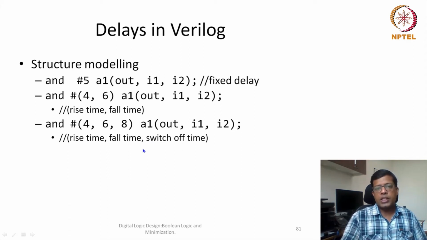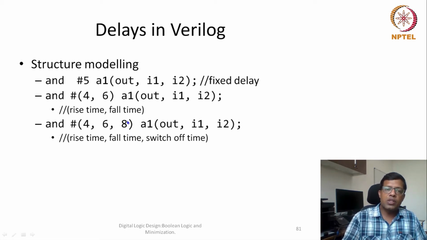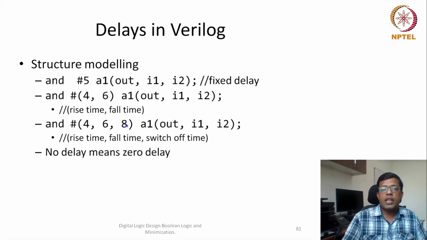Okay, so when out of these three inputs, one is not specified and only two are specified, it automatically takes them as rise time and fall time. When only one is specified, that means the delay is fixed for all the cases. So it essentially means that for rise time also the delay would be 5, for fall time also the delay would be 5, for switch off time also the delay would be 5. In case there is no hash specification, it means that there is no delay, or we can also call it zero delay.